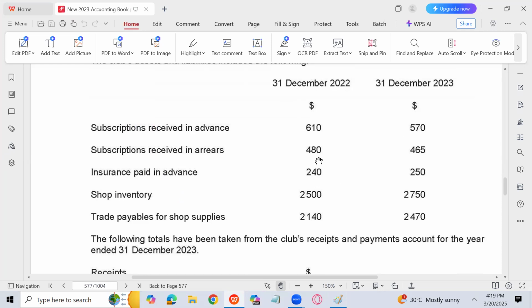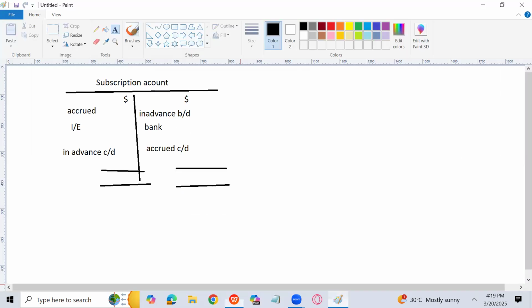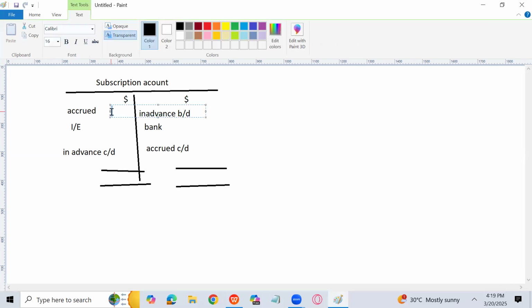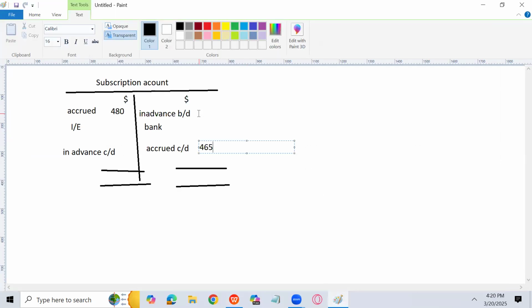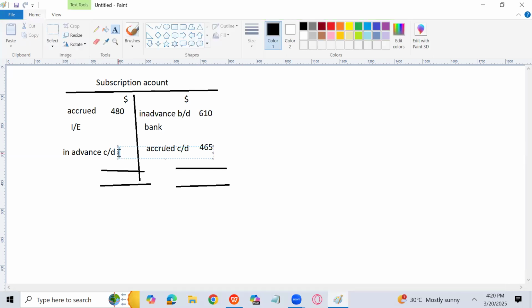So 480 and 465. Let me write 480 over here and 465 here. Then in advance, brought down and carried down, 610 and 570. I will write 610 and 570 here.